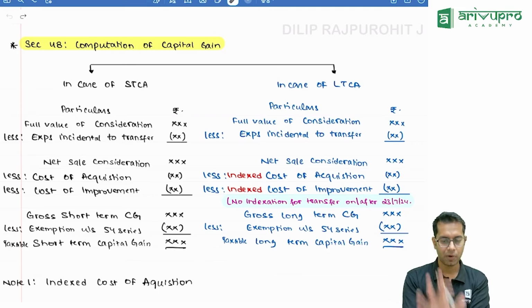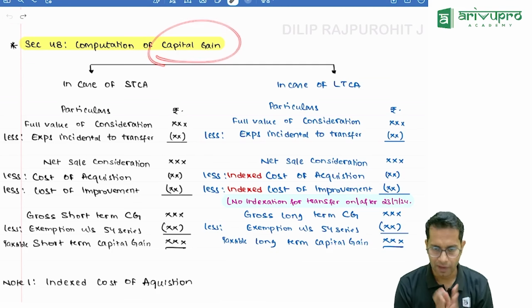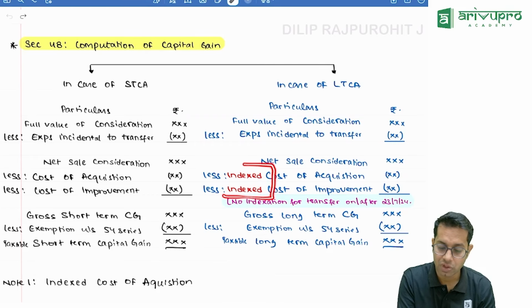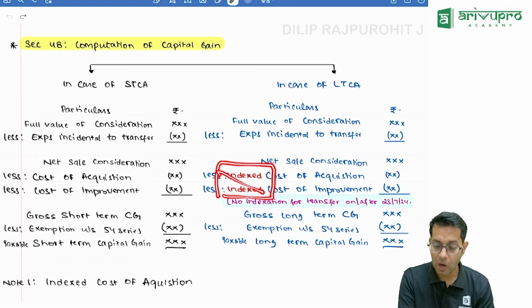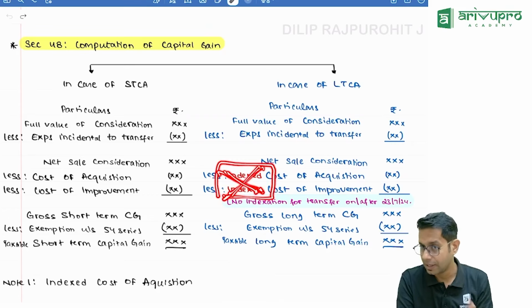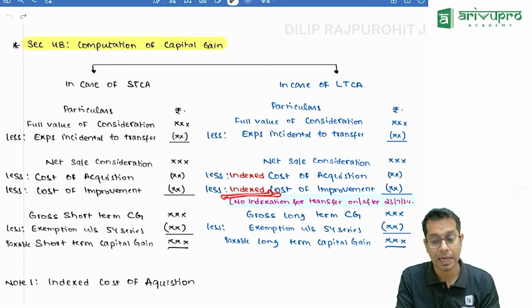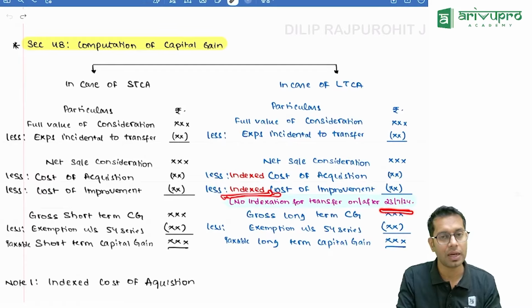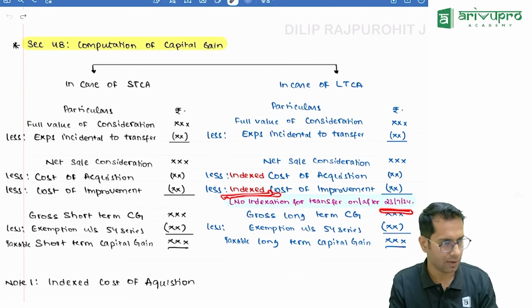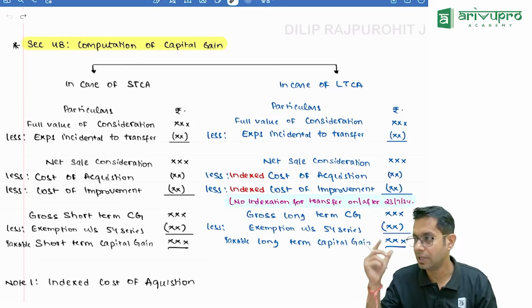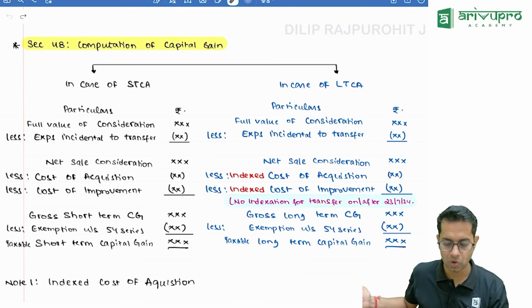Okay. So, what is the crux? The crux is for computation of capital gain. For computation of capital gain, if it is a long-term capital gain, then we normally take indexed cost of acquisition and indexed cost of improvement. Now, I will not take indexed cost of acquisition and indexed cost of improvement for computation of capital gain if the transfer is made on or after 23rd July 2024. Now, please note, whatever I am telling, I will reverse this option. I will tell something against this point after 2 minutes only.